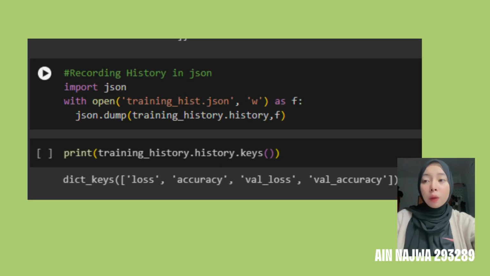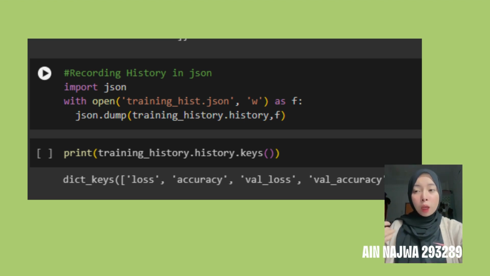So for this part, we record the history in a JSON file. So we import json, with open training_hist.json as f for the file. For json.dump, we call the training_history.history that we already got from above. So we want to explore what training_history.history contains. So we just type print training_history.history.keys.